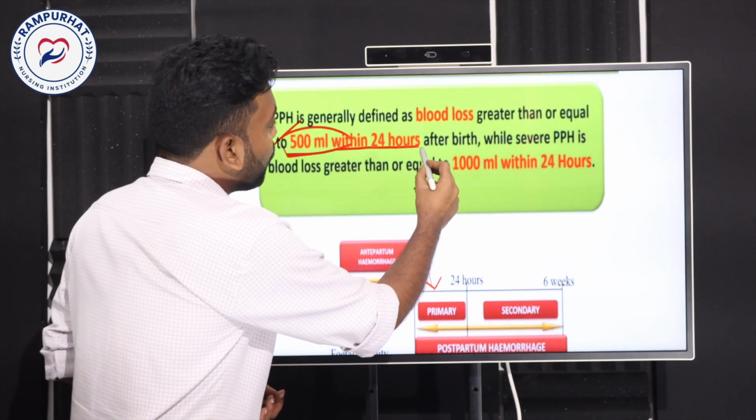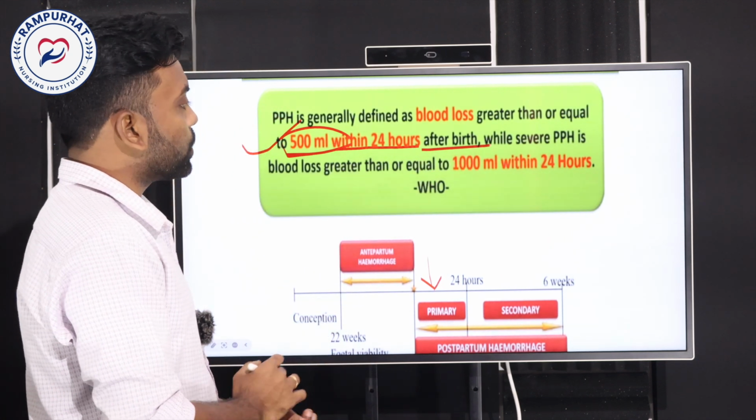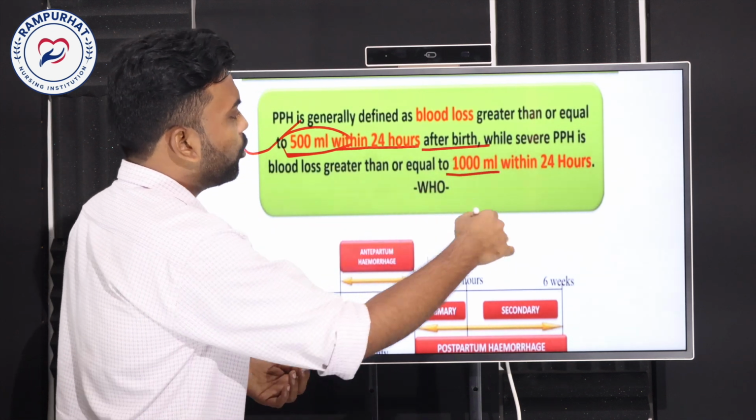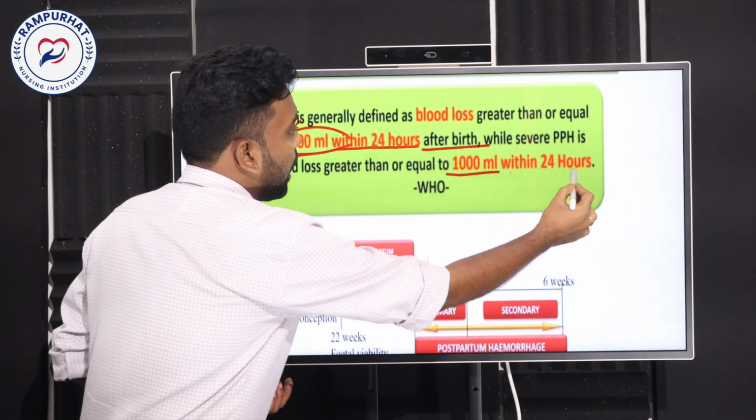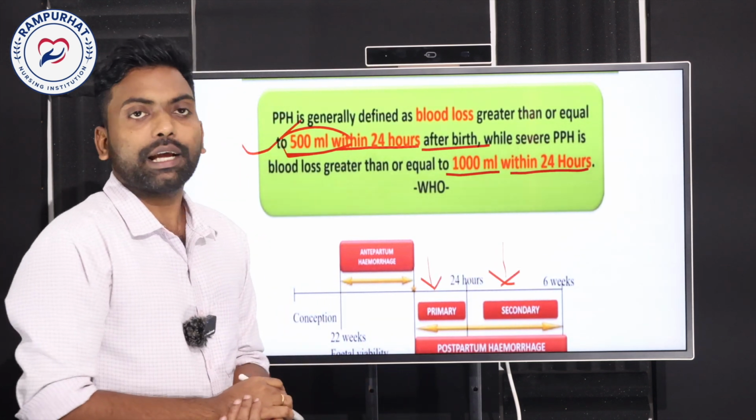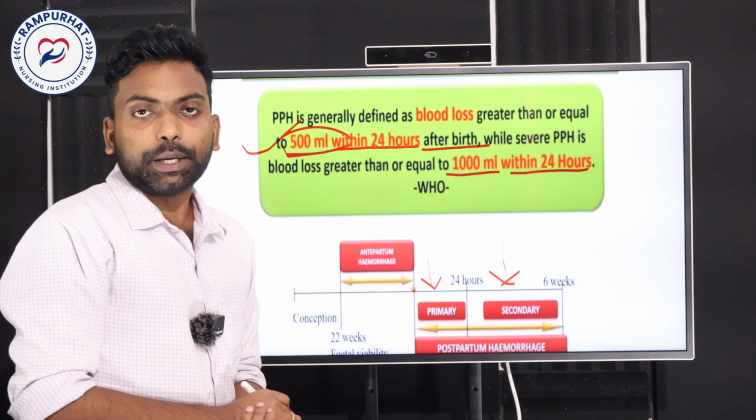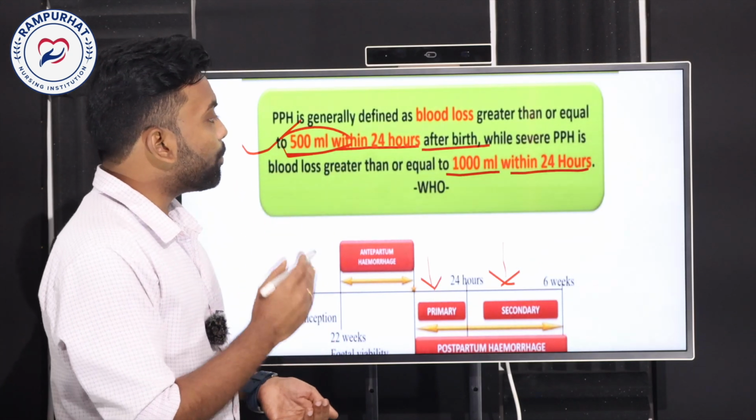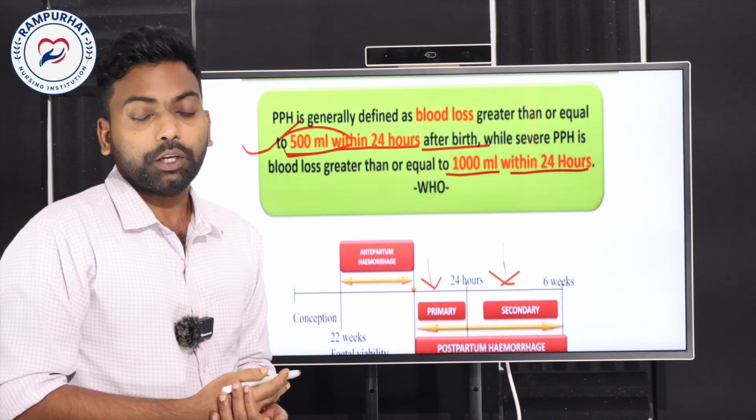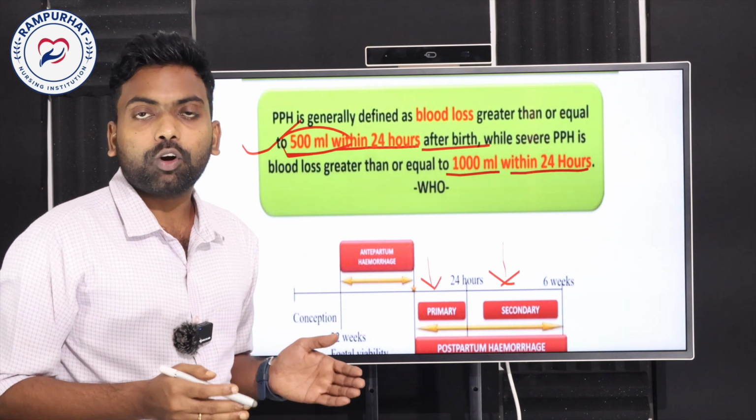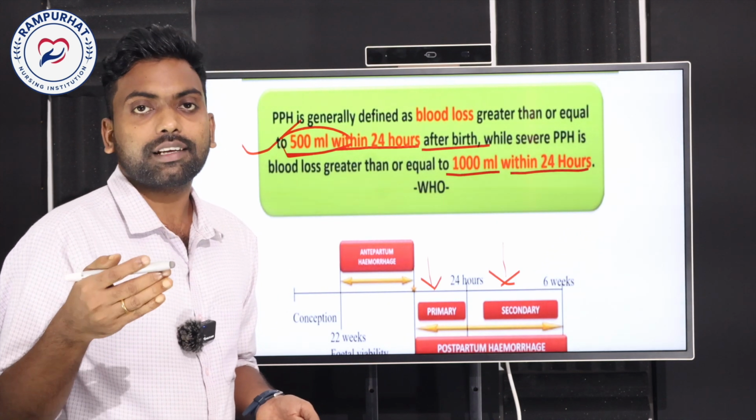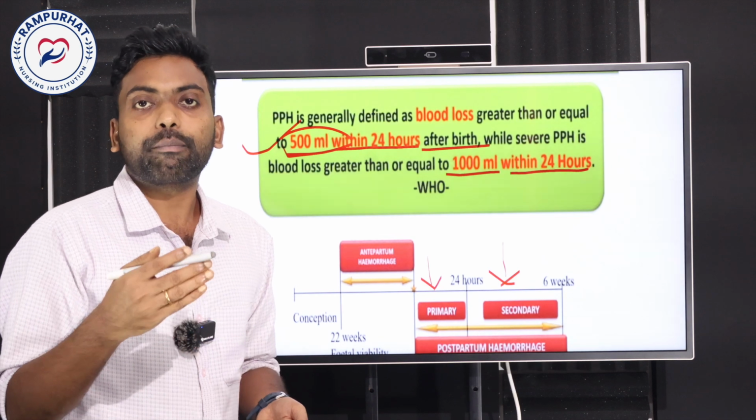Whereas if, even after 1 hour of the baby's delivery, the bleeding still occurs, about 1000 ml, about 2000 ml, even after 24 hours, that will be called secondary PPH. So what is the exact point I am trying to say? PPH is nothing but blood loss after the delivery process. If it is within 24 hours, it is called primary PPH. If it is after 24 hours and there is still hemorrhage, it is called secondary PPH.